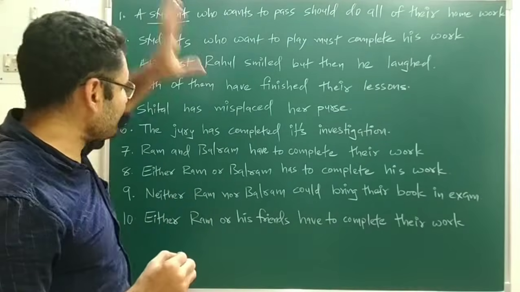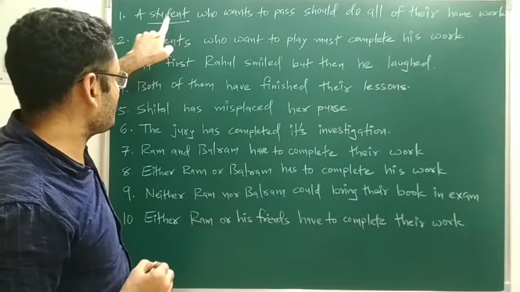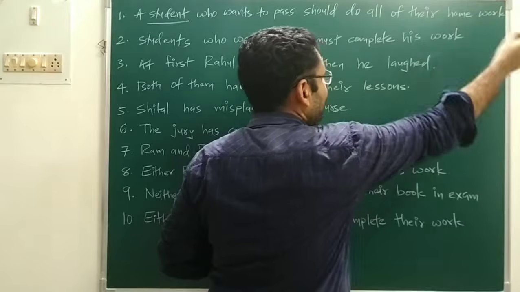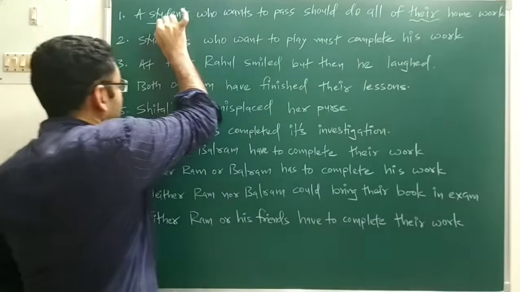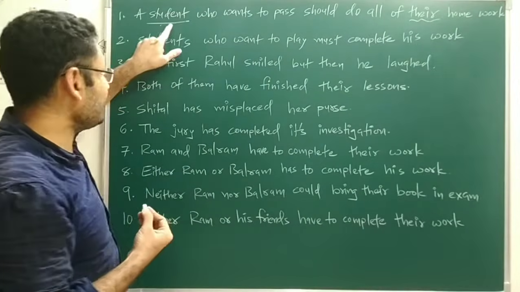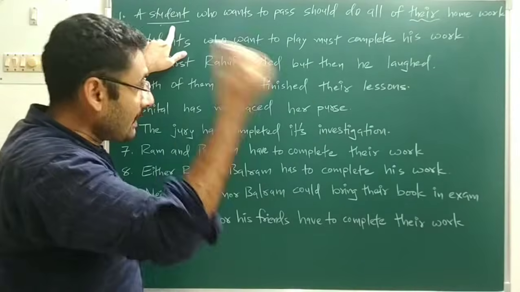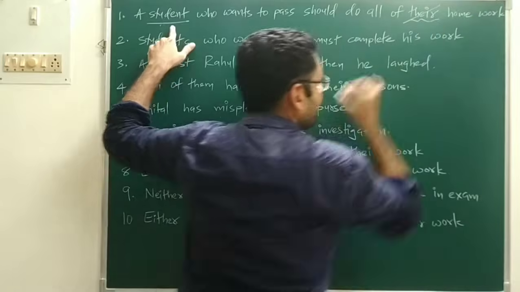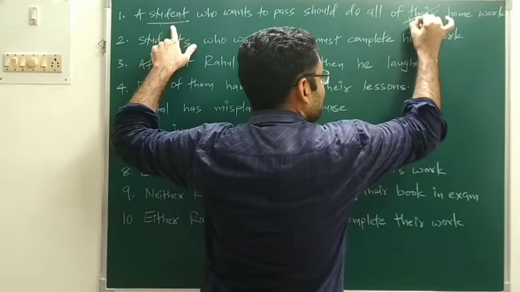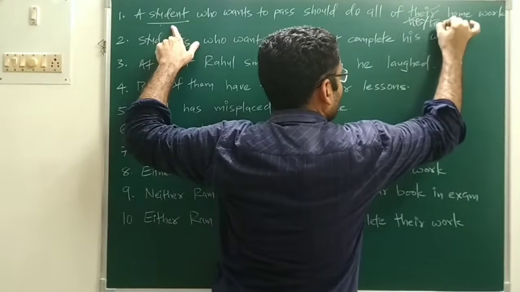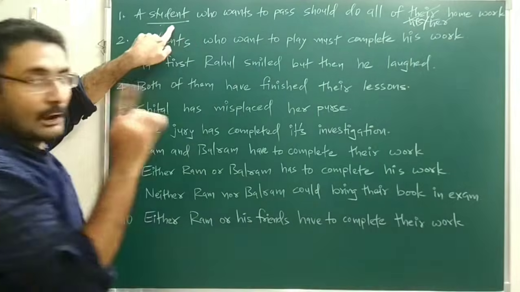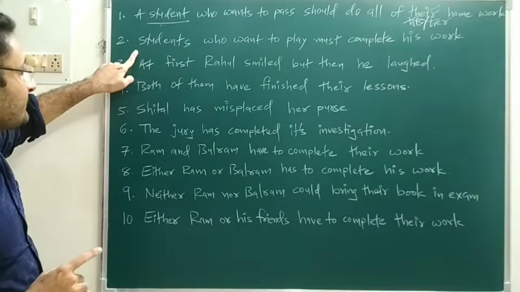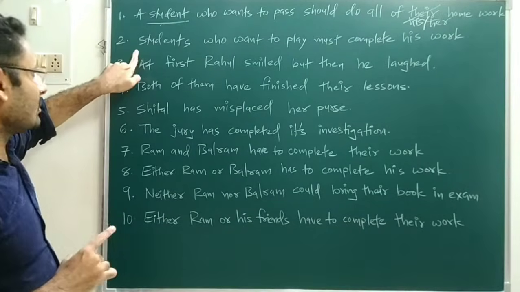Pronoun means what? Which describes the noun. So student is described by which word? All of their work. Their is related to student. Now student is a noun which is singular, so the pronoun must be singular. So that sentence is incorrect. Instead of their, you have to use his or her work, because we have to use a singular pronoun when a singular noun is there. Okay. Next sentence, we will identify whether it is correct or not.